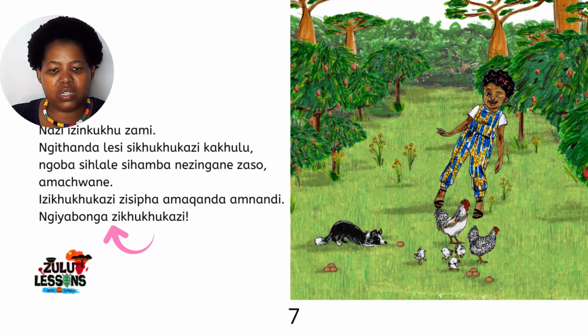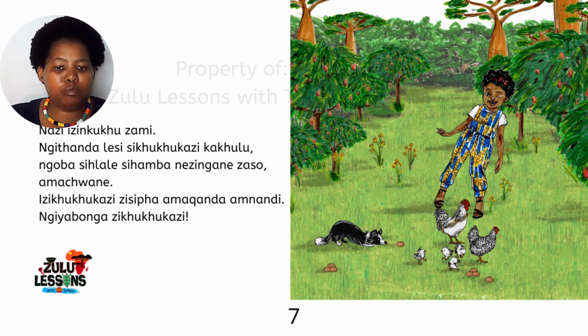So in second person. If she was talking about them, she would say izikhukukazi. Just like if I am talking to you and your name is Bongiwe, I wouldn't say ngiyabonga ubongiwe. I would say ngiyabonga bongiwe. I would lose that u prefix because I'm now speaking to you directly.